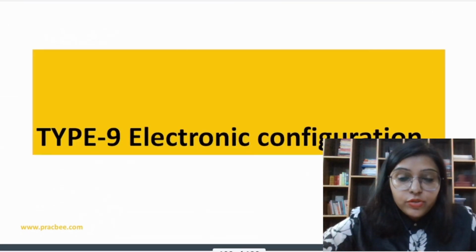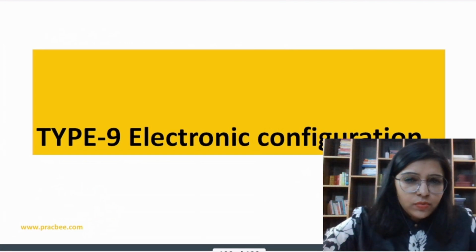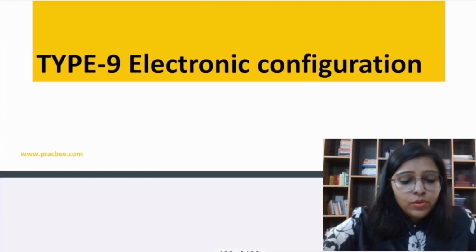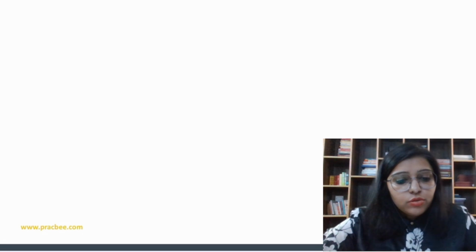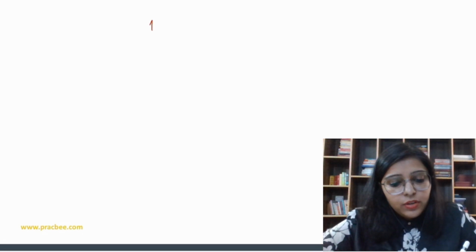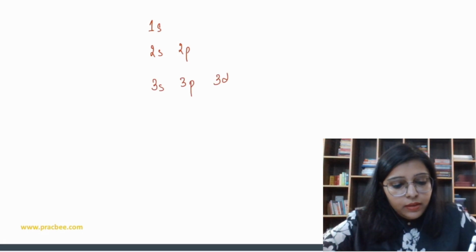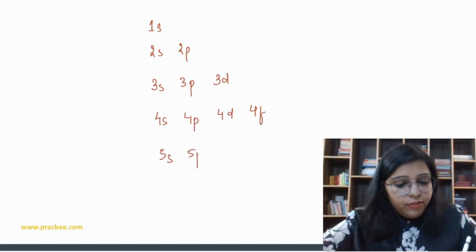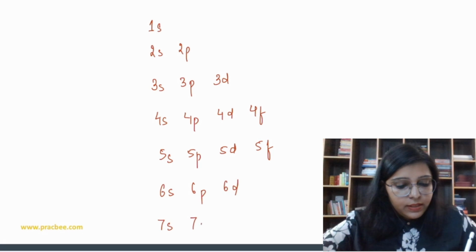Let's discuss some questions on the electronic configuration. Very simple and easy questions to do. So if we talk about the electronic configuration, we know that in the first shell we have 1s, then 2s, 2p, then 3s, 3p, 3d, then 4s, 4p, 4d, 4f, then 5s, 5p, 5d, 5f, then 6s, 6p, 6d, and then 7s and 7p.